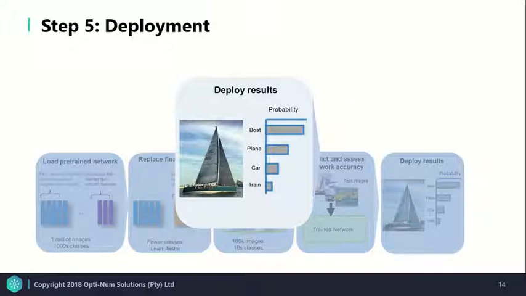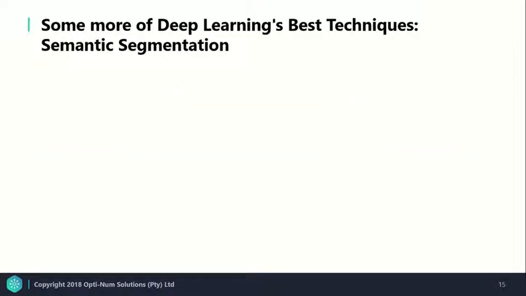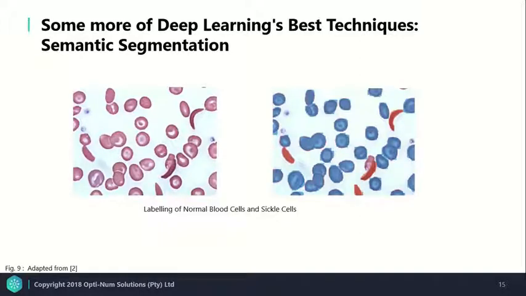So now let's focus on an aspect of deep learning, or one of its techniques, known as semantic segmentation. This process is used to take an image and label its pixels according to a set of categories. Each category then gets given a specific color, and these color labels can be overlaid on an original image. For example, if you're considering cell diagnostics, the image on the left might be labeled like that on the right, such that sickle cells are clearly visible.